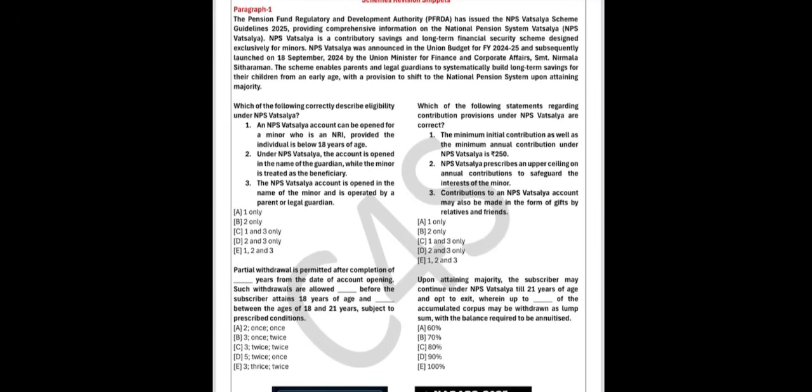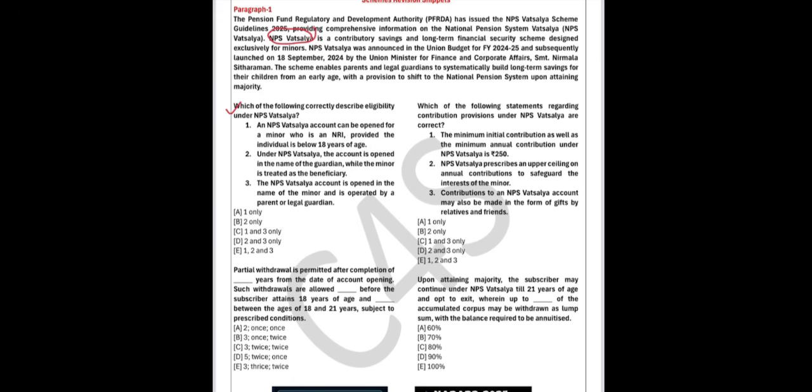Hello everyone, welcome to the session, and today we are going to discuss some important schemes for your coming NABARD grade examination. Okay, so we are going to discuss some paragraph based questions on different schemes. So let's start with the first paragraph. First paragraph is about the NPS Vatsalya. Okay, so yes, let's discuss the first question.